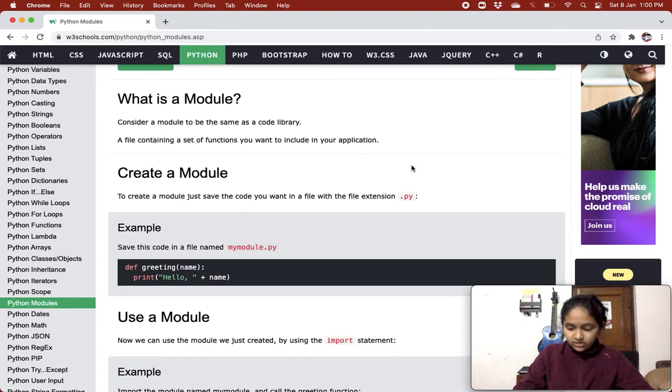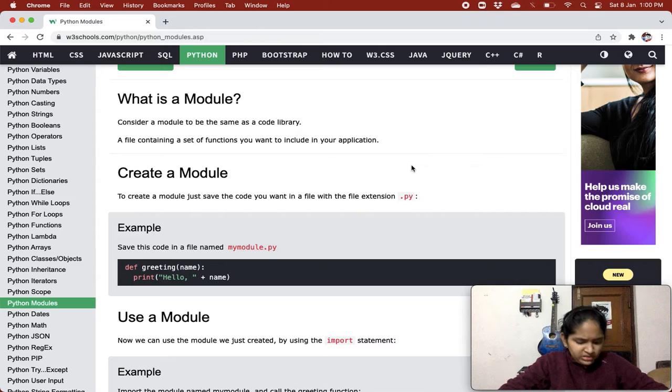Now because we know what a module is, let's learn how to create a module. To create a module, just save the code you want in a file with the file extension .py. It's very easy.